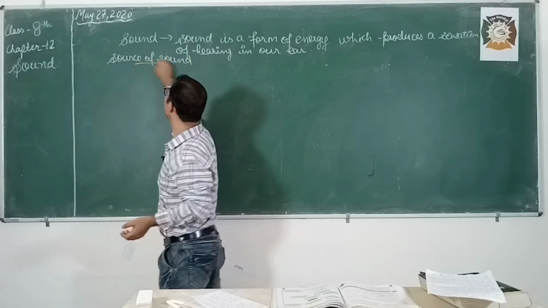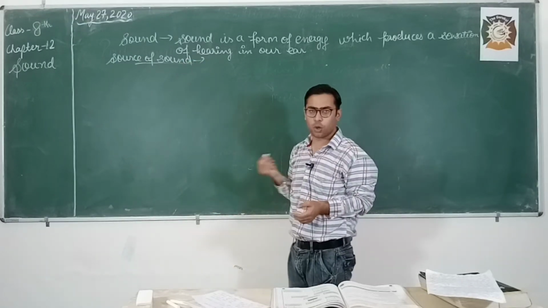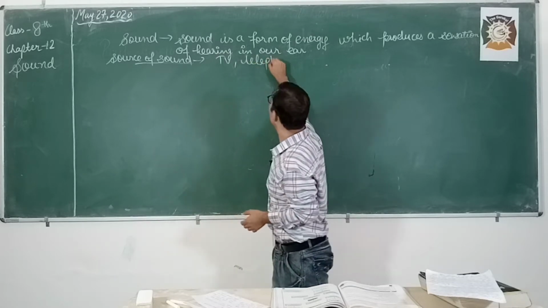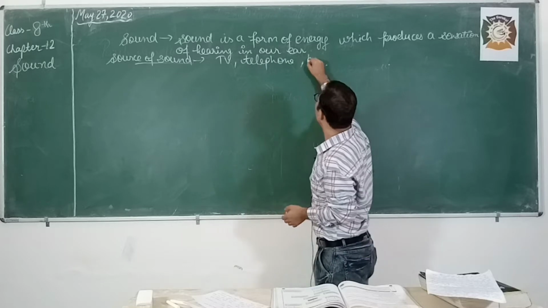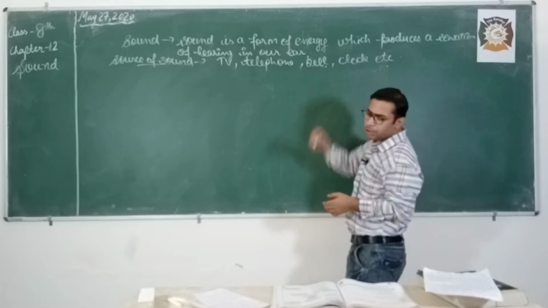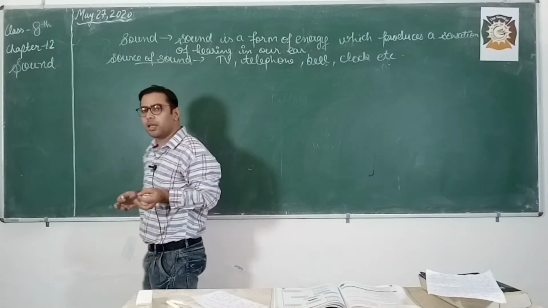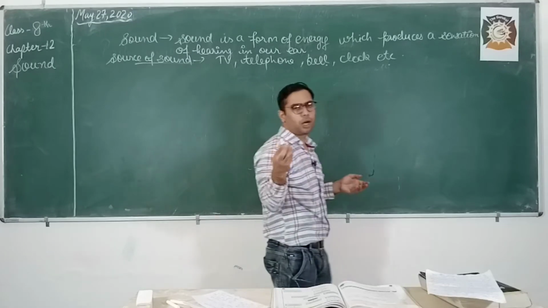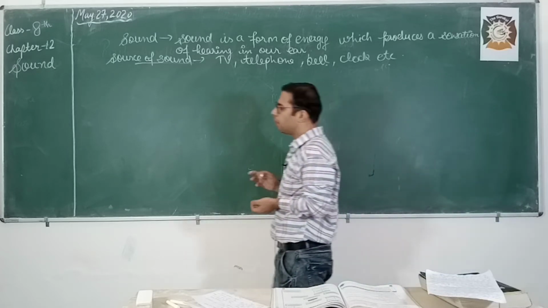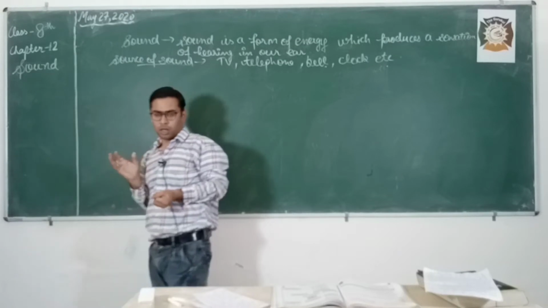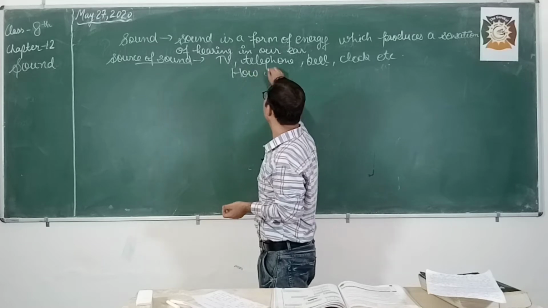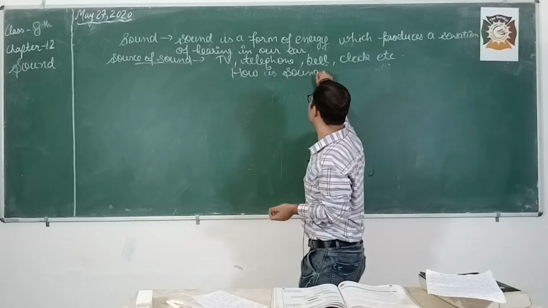For example, television, telephone, bell, clock, alarm clock, radio, speaker, the mobile phone. So there are a large number of examples of source of sound. Understand? So those objects which produce sound are known as source of sound.